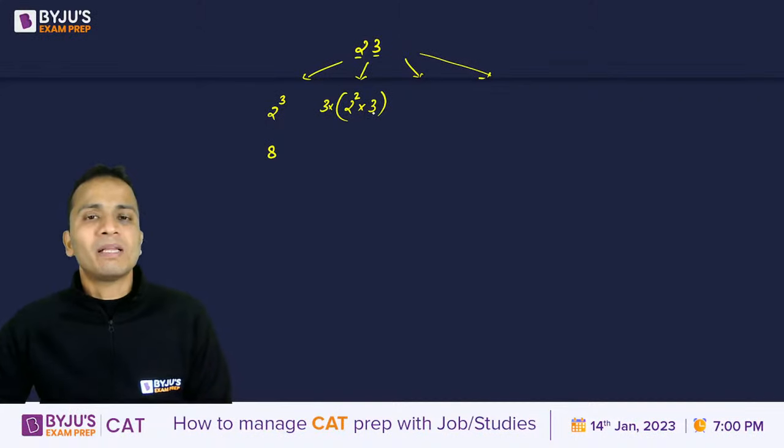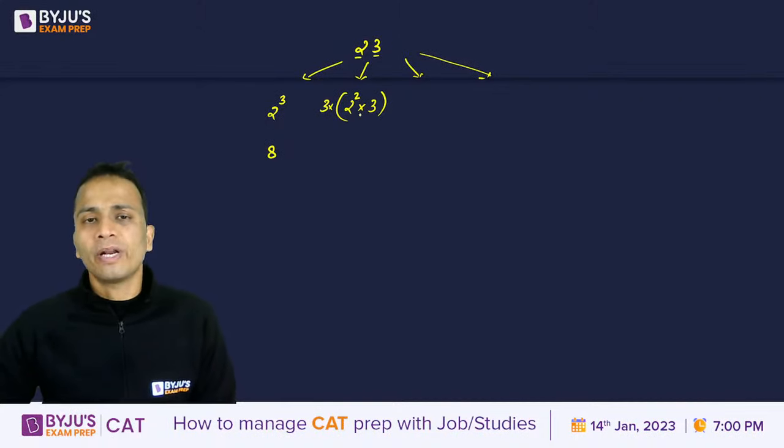So 2 square multiply 3, ये calculate करना है. 2 square is 4 into 3 is 12. 12 into 3 is 36. So this number will become 36.